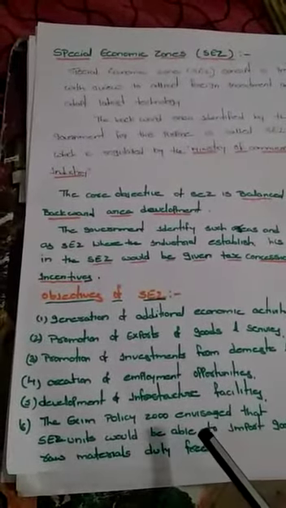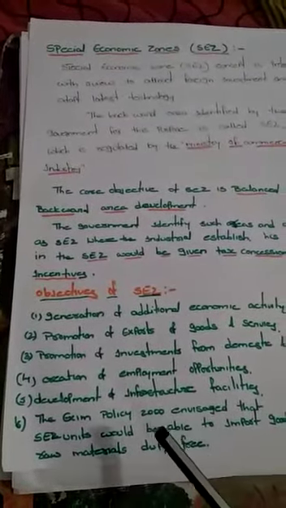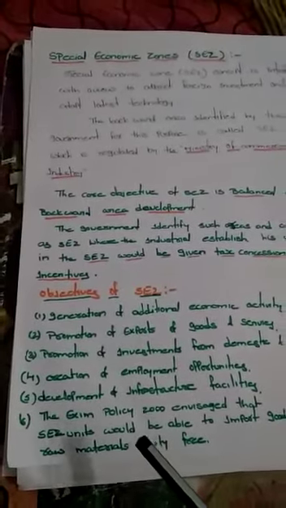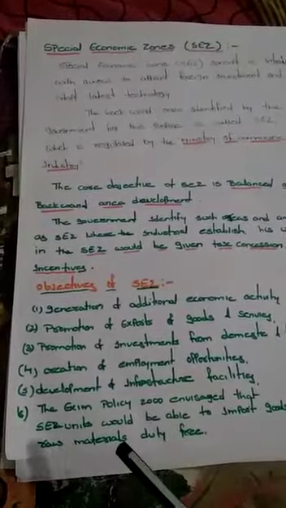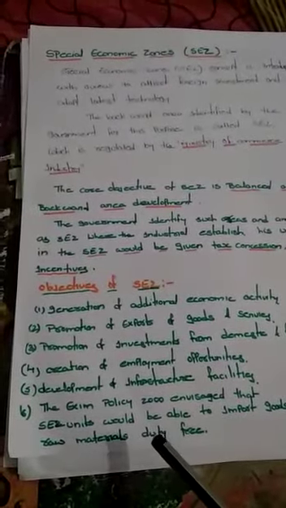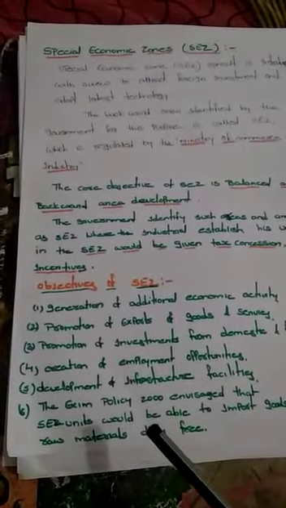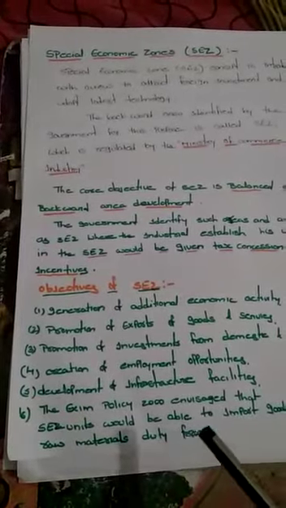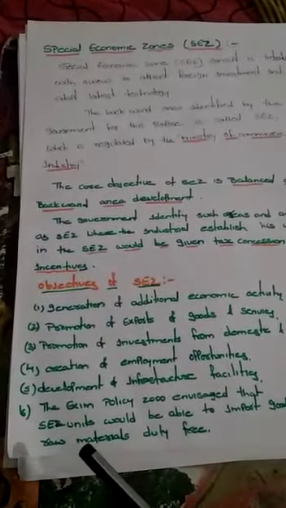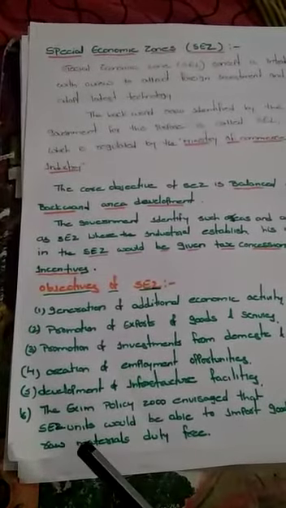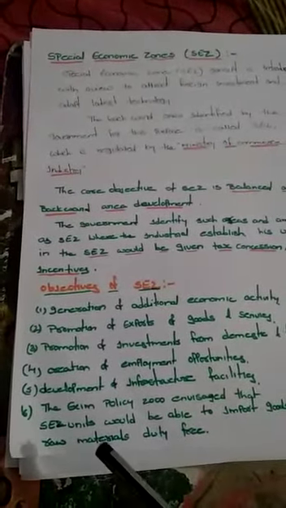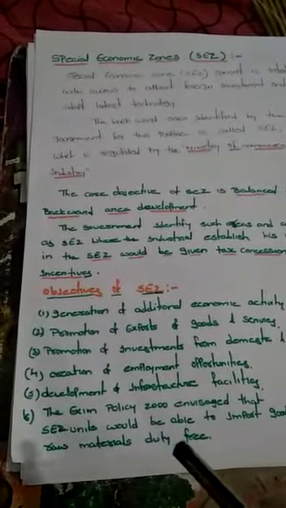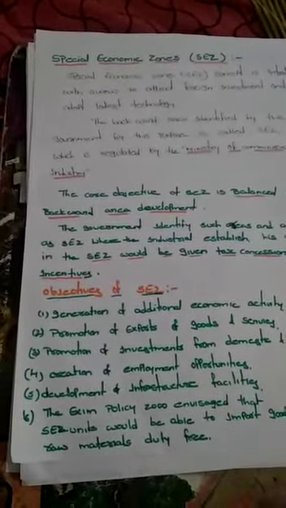The sixth objective is the EXIM policy 2000. The EXIM policy says that whoever starts their industries in SEZ, when they require any raw material or want to import goods from other countries, the goods which they import are duty free. That means when industries are under a SEZ zone, if they require any raw material to produce goods, they can get the raw material from other countries and it will be duty free. This is one of the objectives of a SEZ.